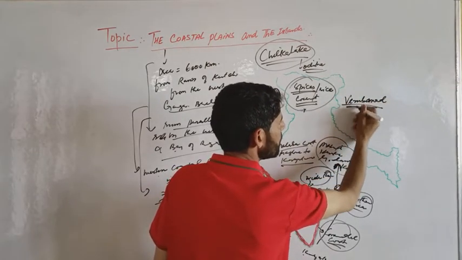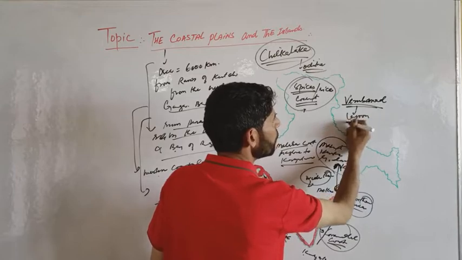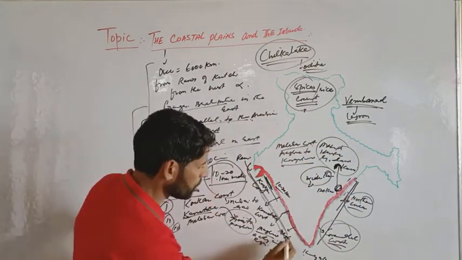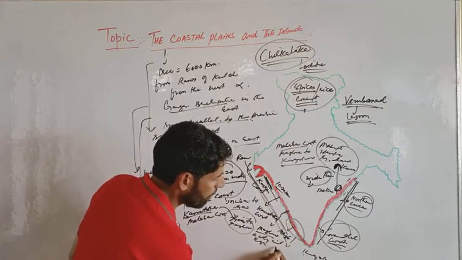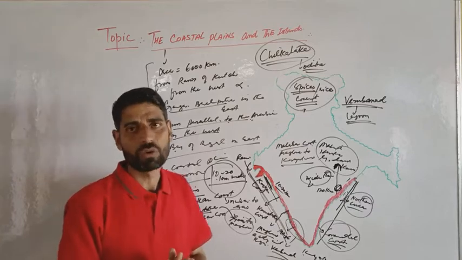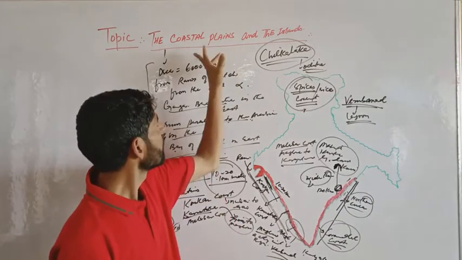Vembanad is a famous lagoon located at Malabar coast. Here is the Malabar coast, and here is Vembanad, a famous lagoon located at Malabar coast. So this was all about coastal plains.